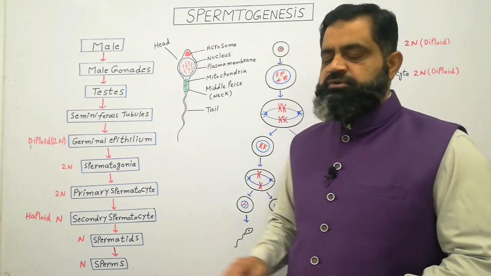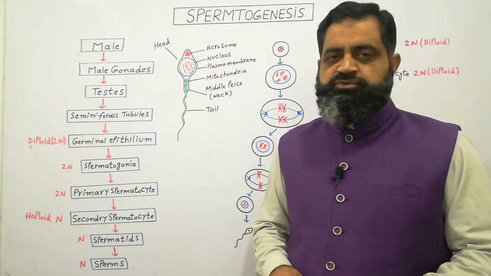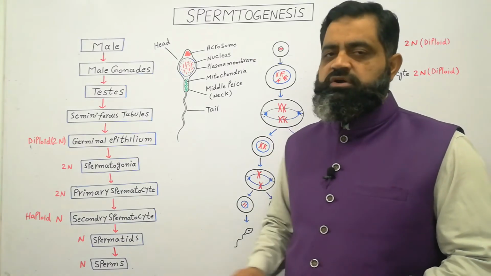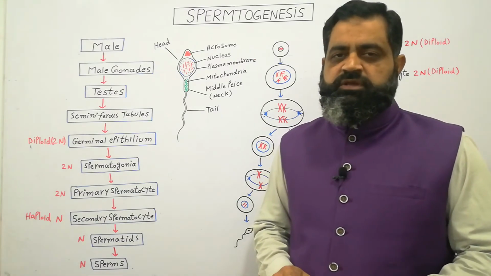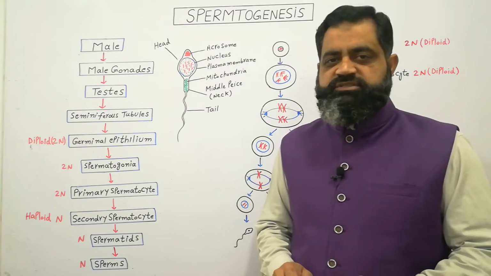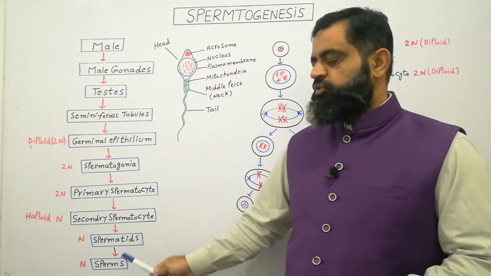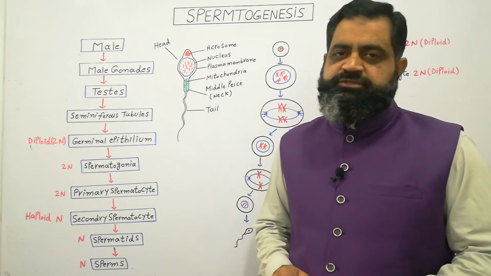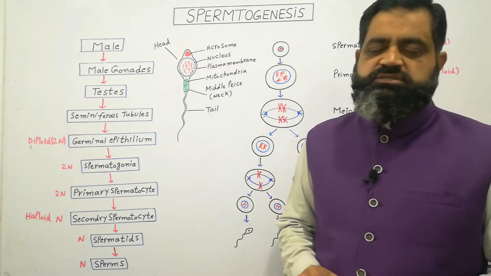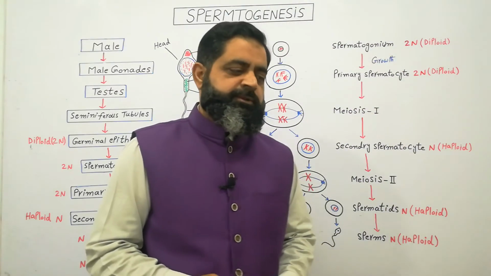These secondary spermatocytes undergo meiosis II and produce four cells which are known as spermatids. Spermatids are also haploid cells. These cells are modified into sperms. Now we look at this whole process in detail.